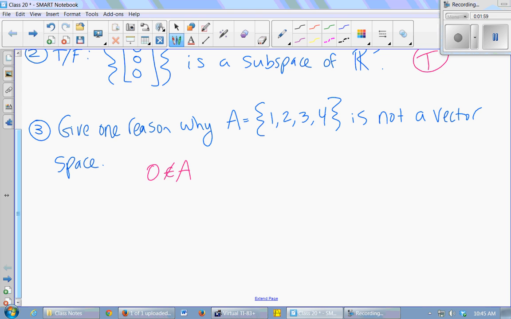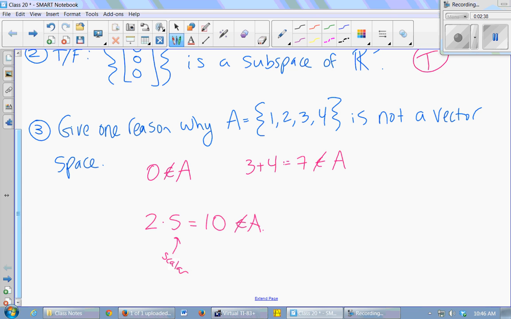If you add 3 and 4, right? If I pick any 2 numbers from the set, I'm supposed to land back in the set when I add them. But 3 plus 4 is 7, which is not an element of the set. So it's not closed under addition. Like you said, if you pick a large enough scalar, if I pick an element from the set, any element, and multiply by 5, this is my scalar, you don't land back in the set. So those are the 3 criteria for a subspace.